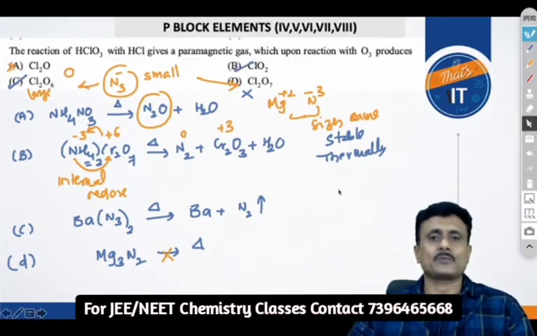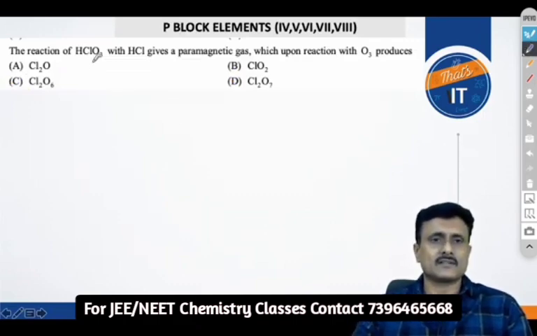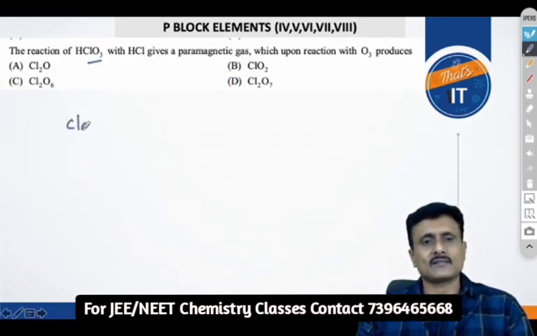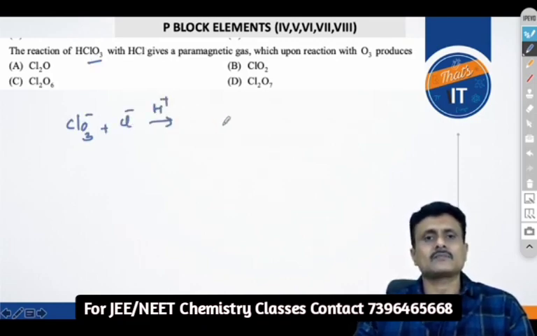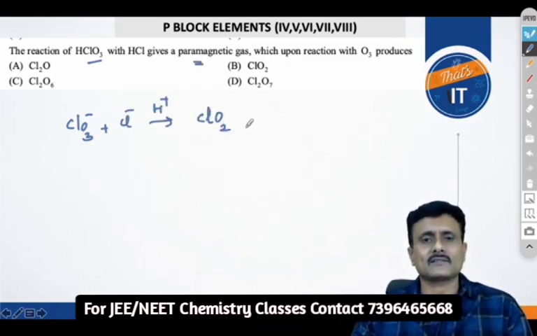Alright, hope you are following. Let's see the next question. You are given the chlorate ion reacting with chloride under acidic conditions. You know, a very important reaction. What will you get? ClO2. This is a paramagnetic gas.